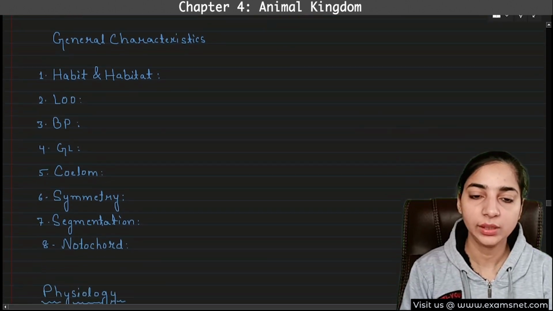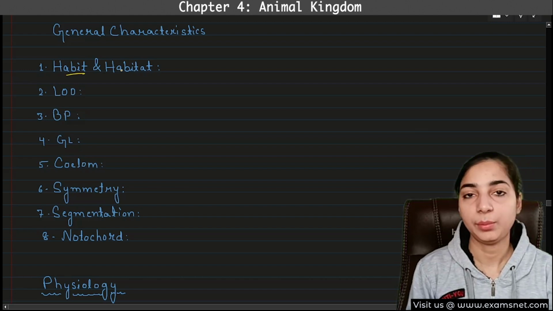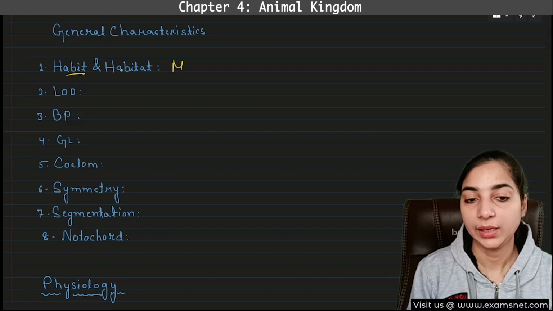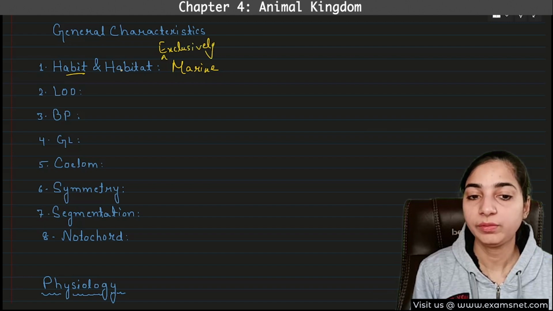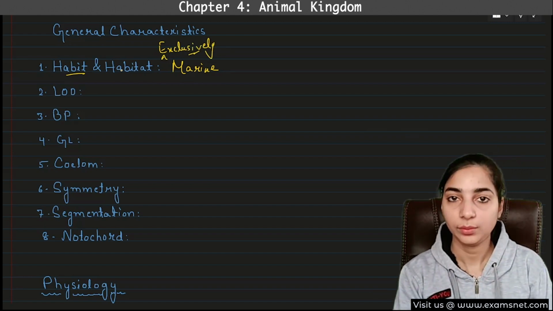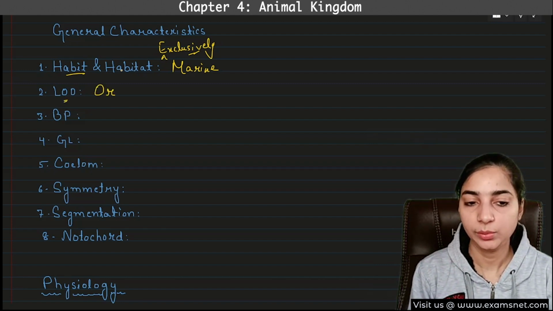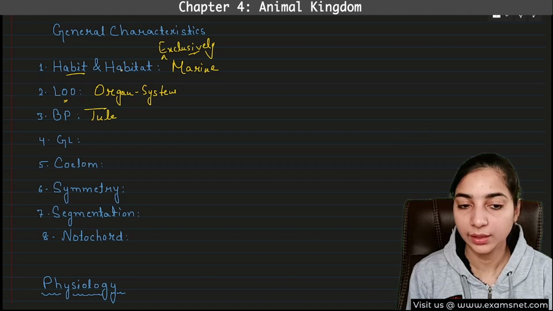Now again we'll start with the general characteristics. I think you can easily answer these questions now. Habit and habitat. Now this time habit will be marine, or you can say exclusively marine. Because you will not find any echinodermata on land. They are found in marine environments only. Now, level of organization. Now, it will be very simple. Organ system, the highest level of organization. Body plan, definitely the tube within tube body plan.